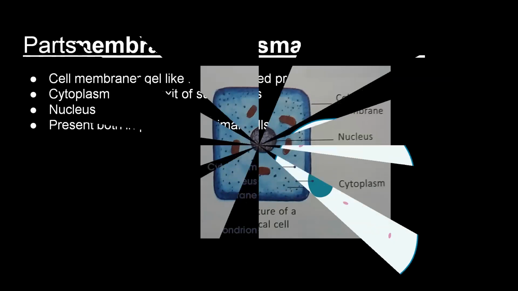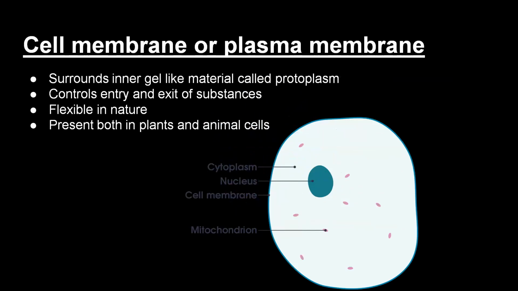Now, first come to the cell membrane or plasma membrane. All living cells are bound by a membrane that is known as the plasma membrane. This plasma membrane is also known as cell membrane. It is present both in animal cell and plant cell. It surrounds the inner gel-like material called the protoplasm. The plasma membrane controls the entry and exit of substances as per the requirements of the cell.